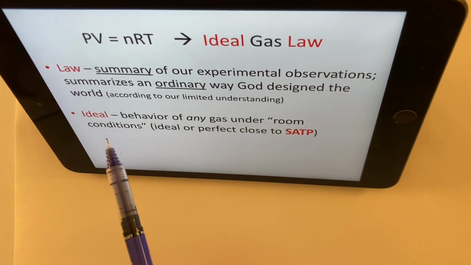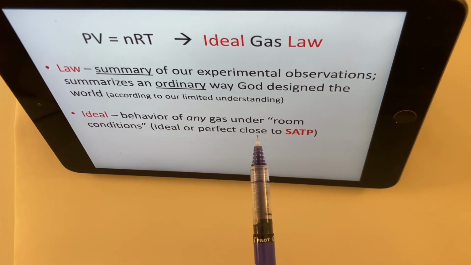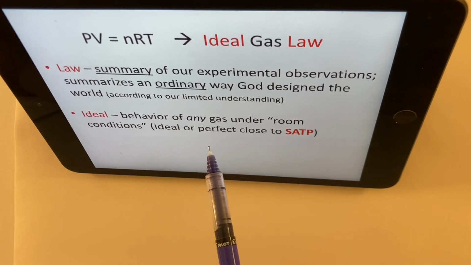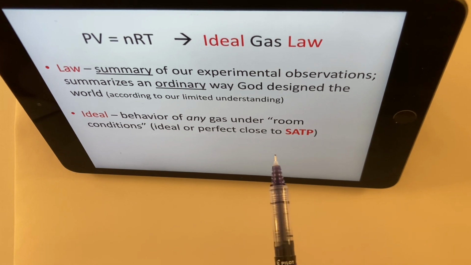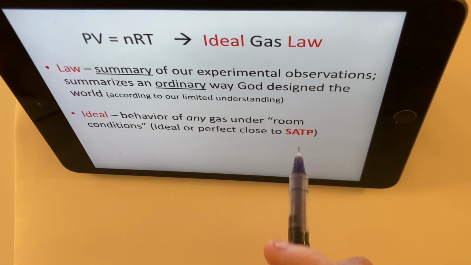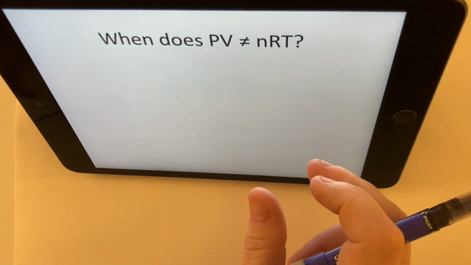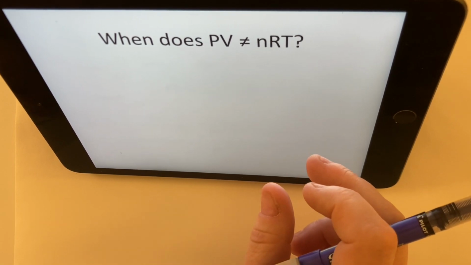And ideal means ideal behavior of any gas, and it turns out it's really good under room conditions. We've specified room conditions to be SATP conditions. Hopefully you looked that up from last class. As soon as we deviate from SATP conditions, then PV is not so good. So when does PV not equal nRT?